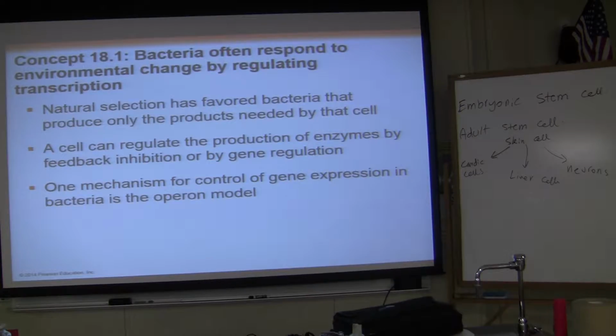Bacteria, let's talk about gene regulation in bacteria, and then I will talk about gene regulation in eukaryotic cells. First bacteria, then eukaryotic cells. So let's go over bacteria gene regulation. Very simple, straightforward, 4 or 5 PowerPoints, and that's it. There is more, but your textbook, and most textbooks, do not spend too much time on prokaryotic cell gene regulation. Okay, so let's go over that.